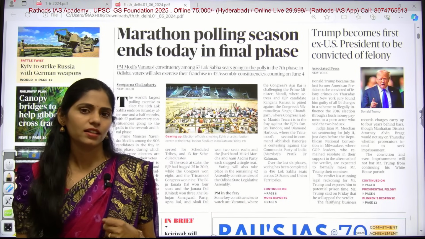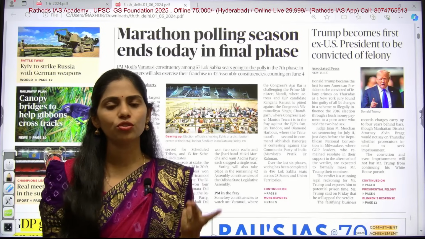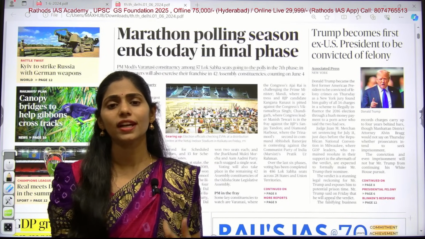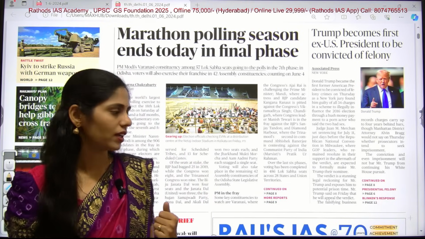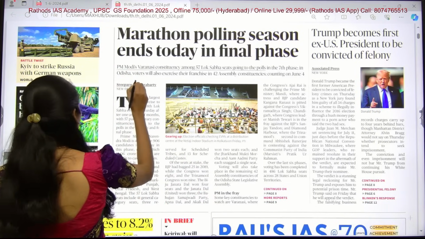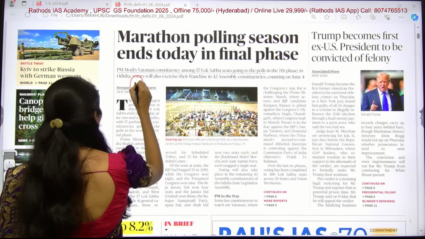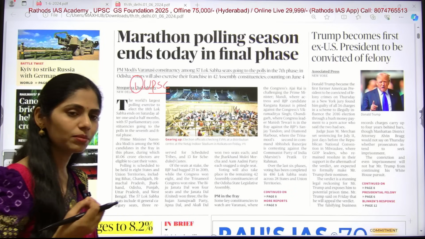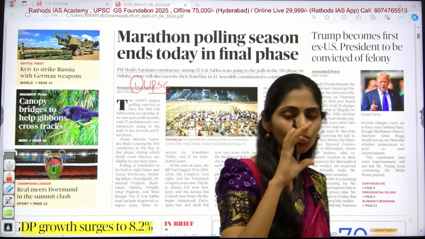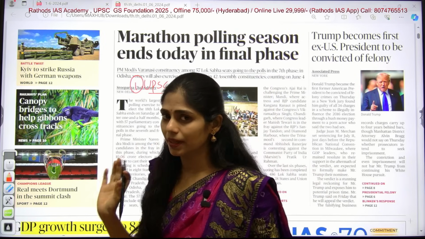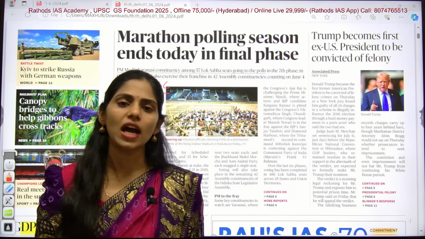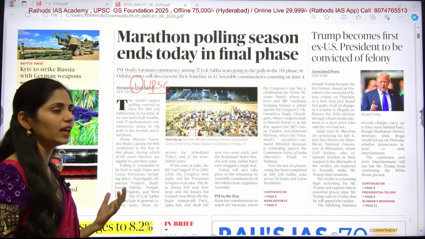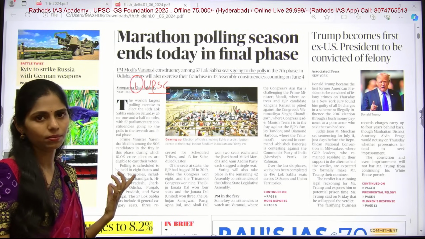So let's get started. Before getting started, I want to focus on two important things that are very necessary, I can say, prerequisites to start your newspaper reading. The first one is your syllabus. The syllabus is very important, and you have to understand the topics and subtopics in it, so that you can easily pick articles and identify which article is relevant and which is irrelevant. To know how to read and pick up articles, the UPSC syllabus is very important.